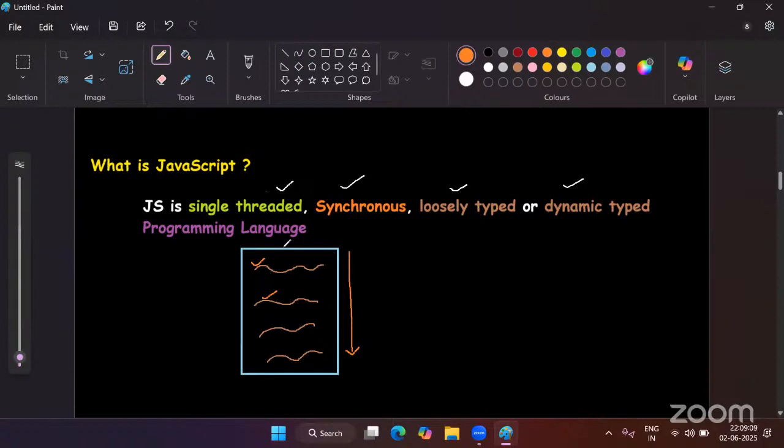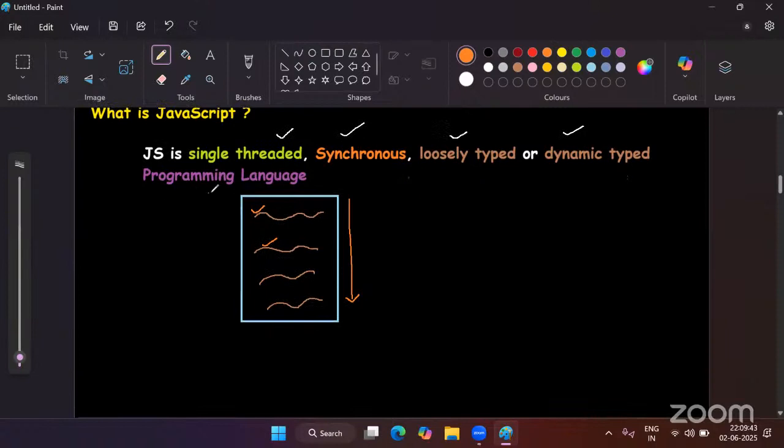That is the meaning of synchronous. Any language which executes statements one by one, one after another, is called synchronous. And executing one statement at a time is called single-threaded. So JavaScript can execute one statement at a time, and those statements it will execute step by step, one after another. And what is that approach? Top to bottom approach. Now, what is loosely typed? What is dynamically typed? That we will discuss in the next session.